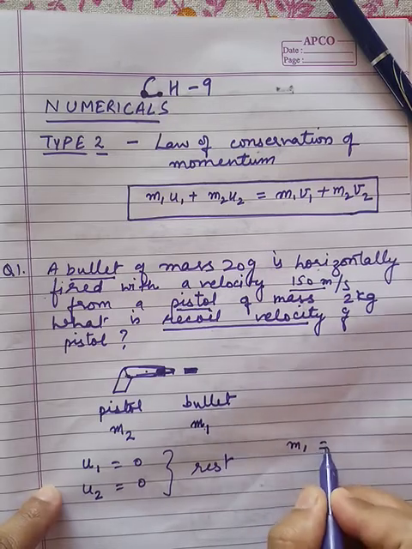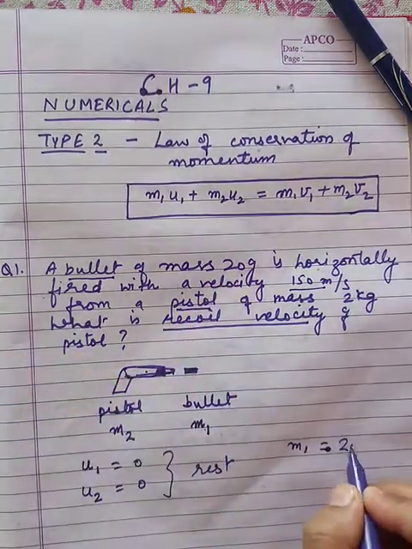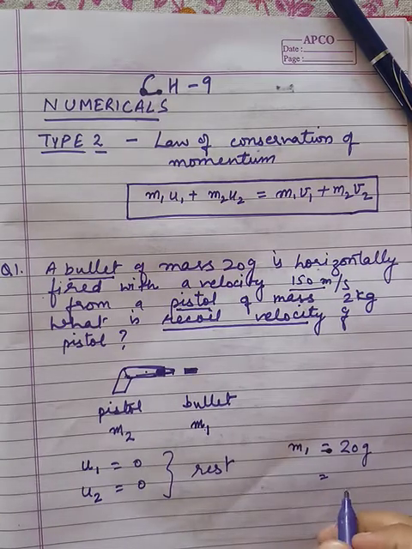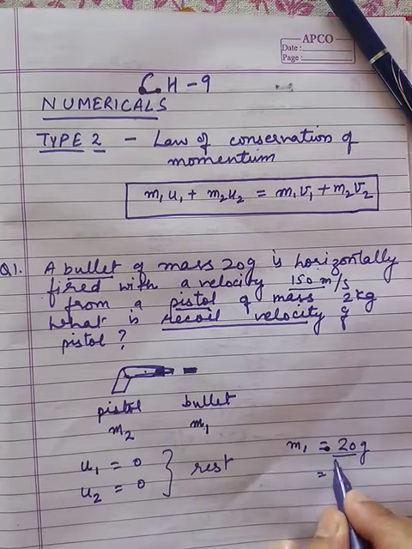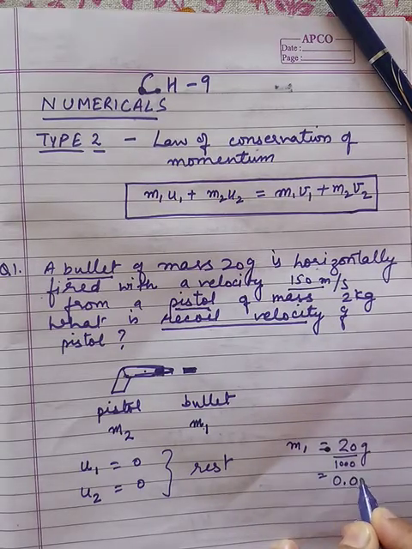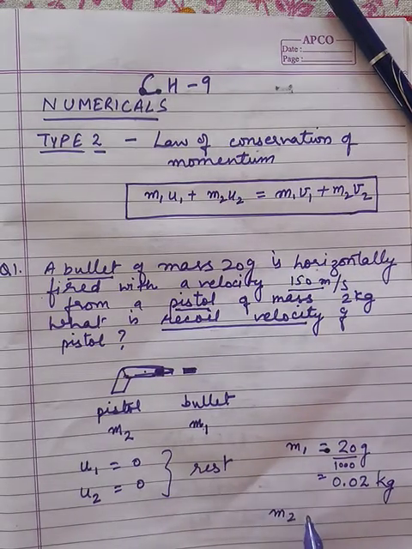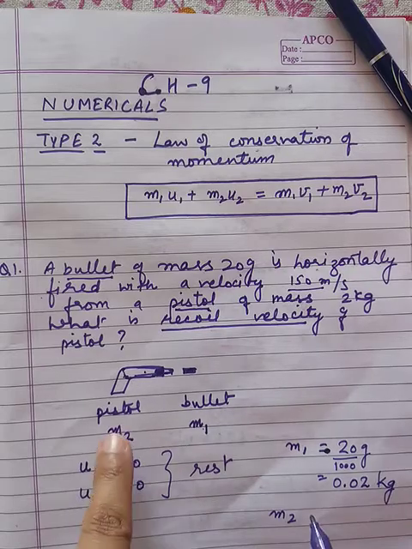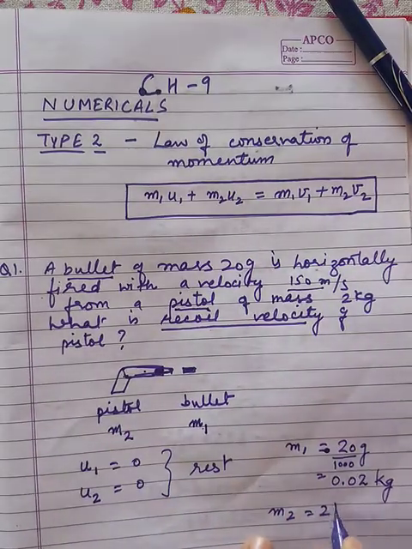M1 is the given mass of the bullet, which is 20 grams, and we have to convert it into kg, that means 20 divided by 1000, so 0.02 kg. What is m2? M2 is the mass of the gun or pistol, which is given as 2 kg.